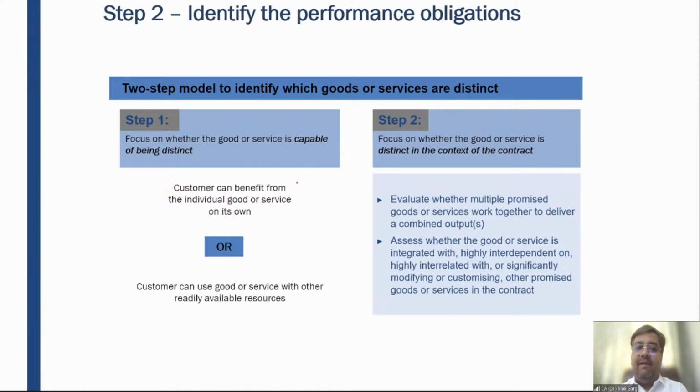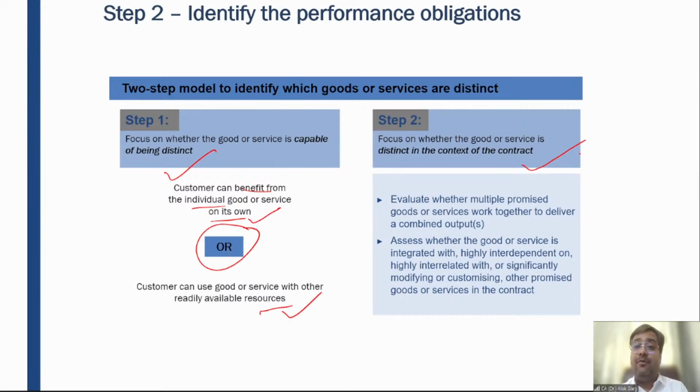So the two-step model we have discussed: one at the goods and services level, the second at the contract level. At the goods and services level, you need to see whether the customer can get the benefit from the individual good or service on its own, like my father-in-law changing the air filter and oil filter himself, or you can get the car serviced from different vendors, right? There are a lot of workshops which provide car services, with readily available resources.